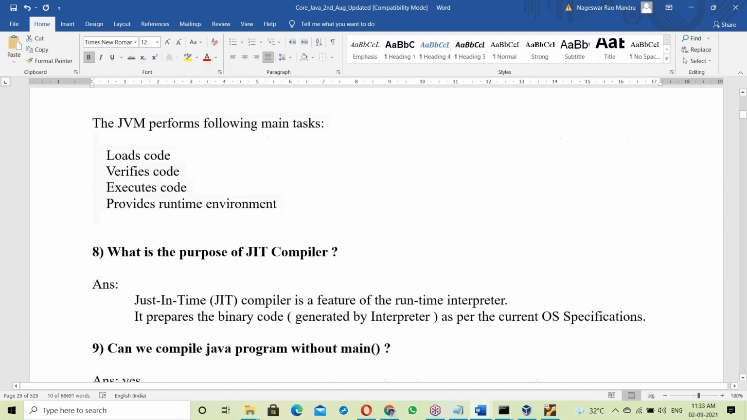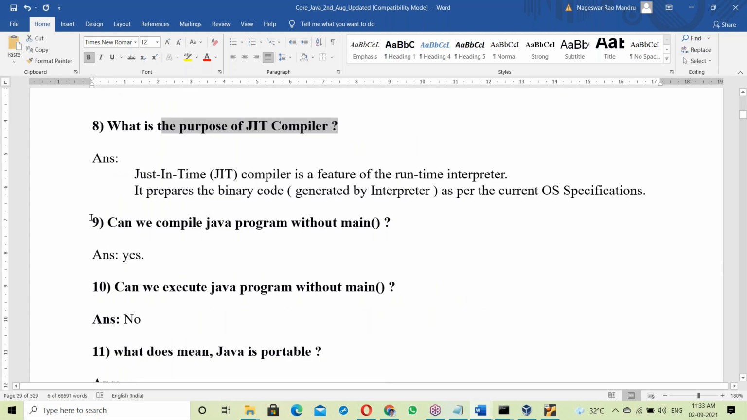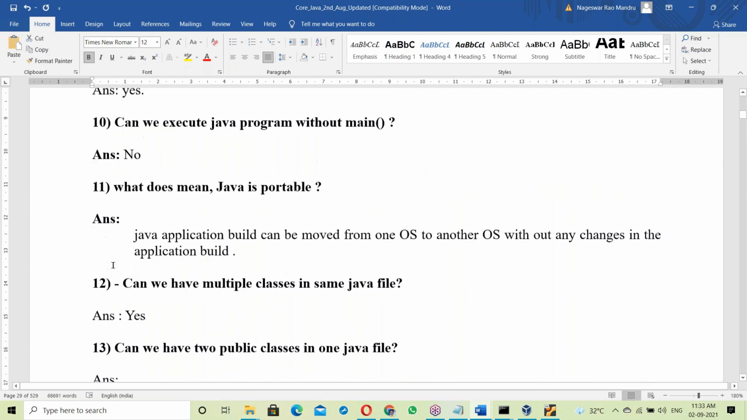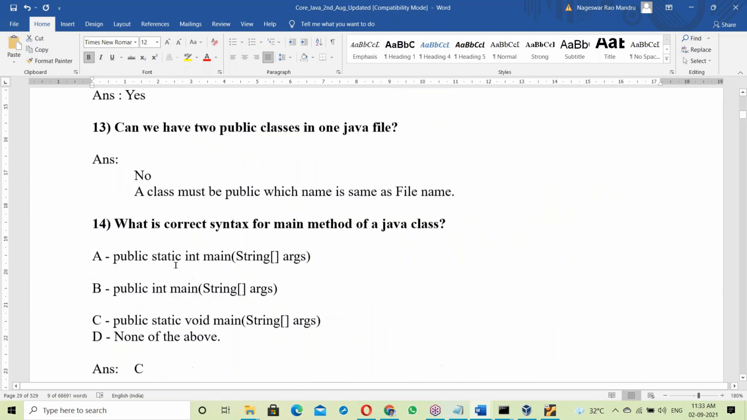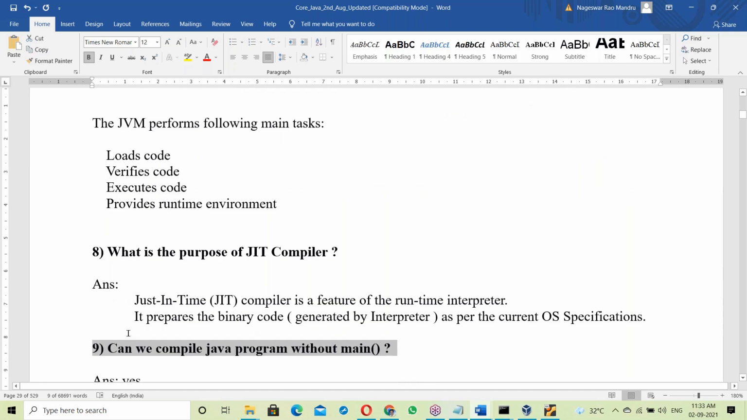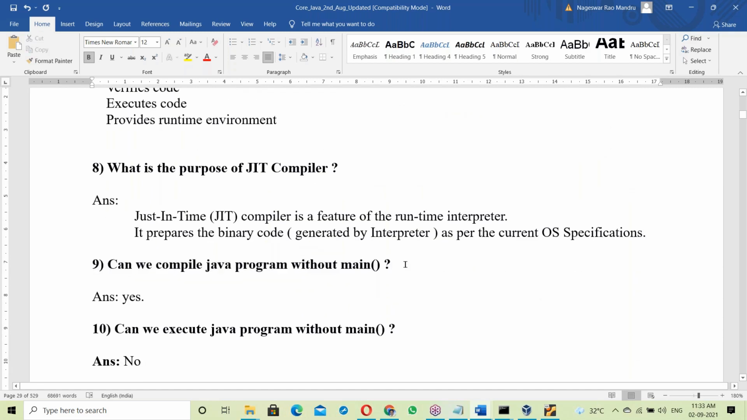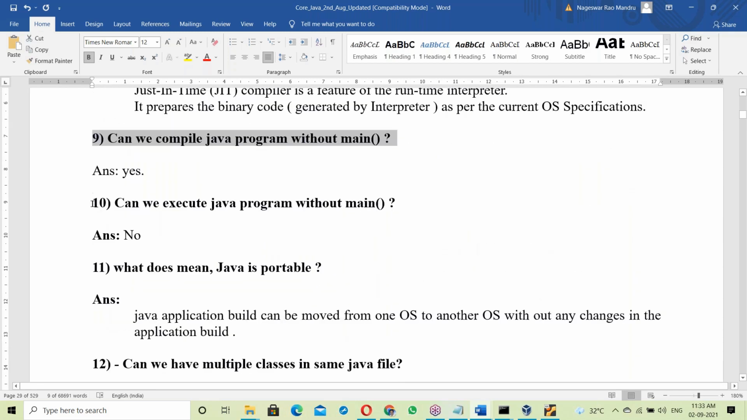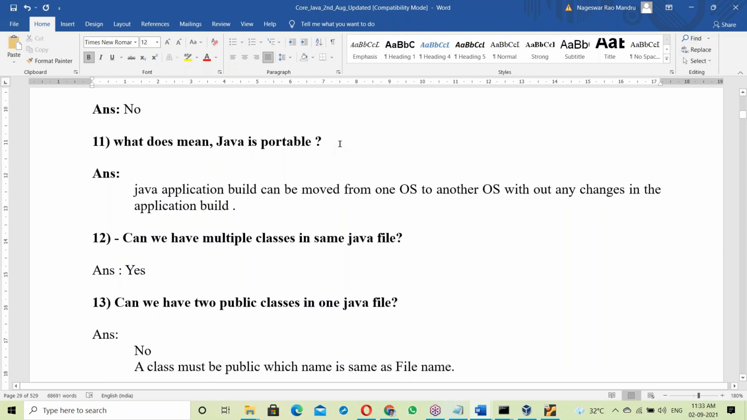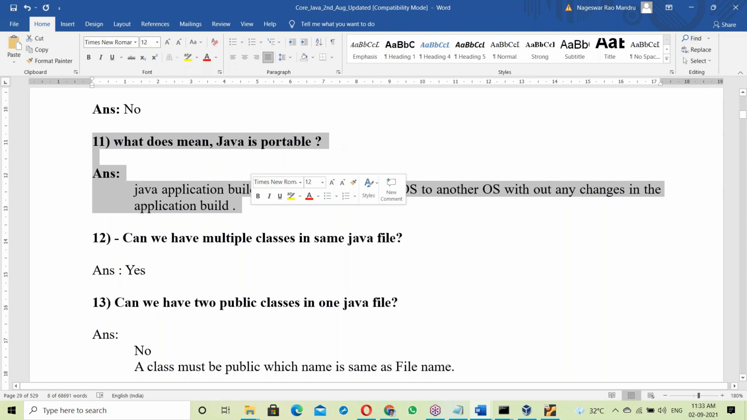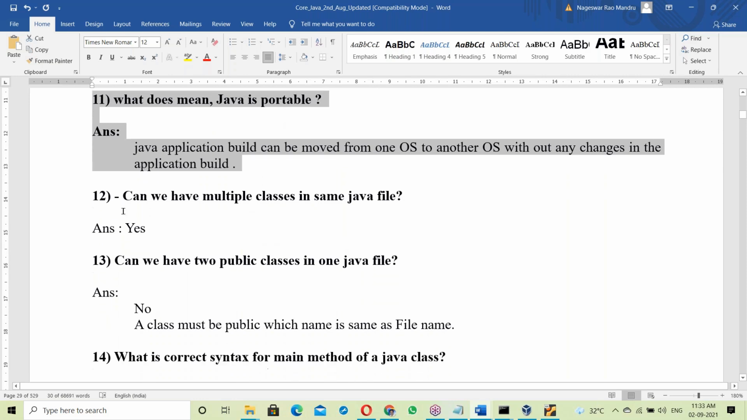Next, what is a JIT compiler? That is a JVM topic. Can we compile a Java program without main? This topic is not yet completed; we should discuss it, it is tomorrow's topic. Can we execute a Java program without main? What does it mean that Java is portable? Tomorrow we should discuss. That is tomorrow's topic.